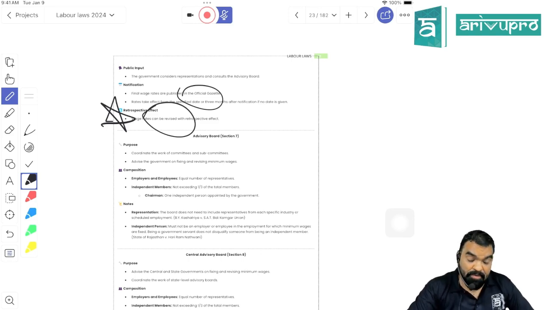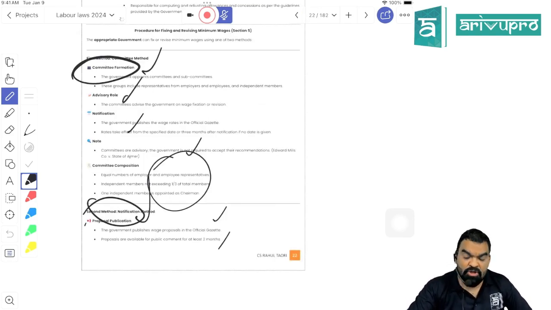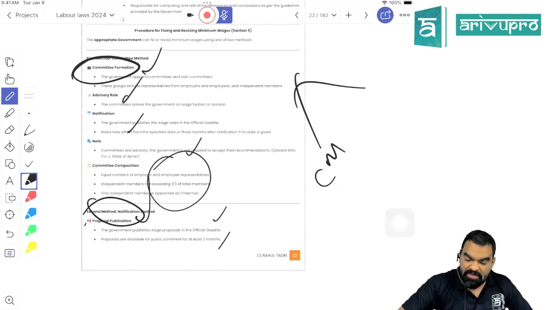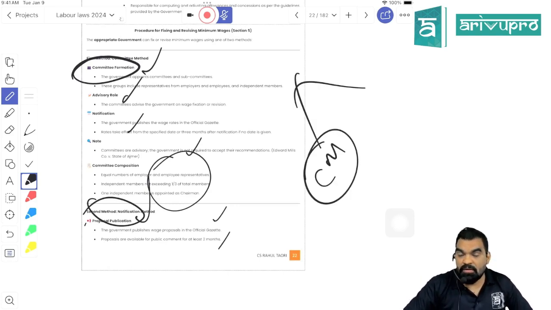Remember, minimum wage can be notified with retrospective effect. Is it clear? So there are two methods. One is the committee method, where a democratic approach has been adopted, a committee has been constituted, they'll recommend the rate to the appropriate government, then the appropriate government will notify the rate, and the role of the committee will be advisory.